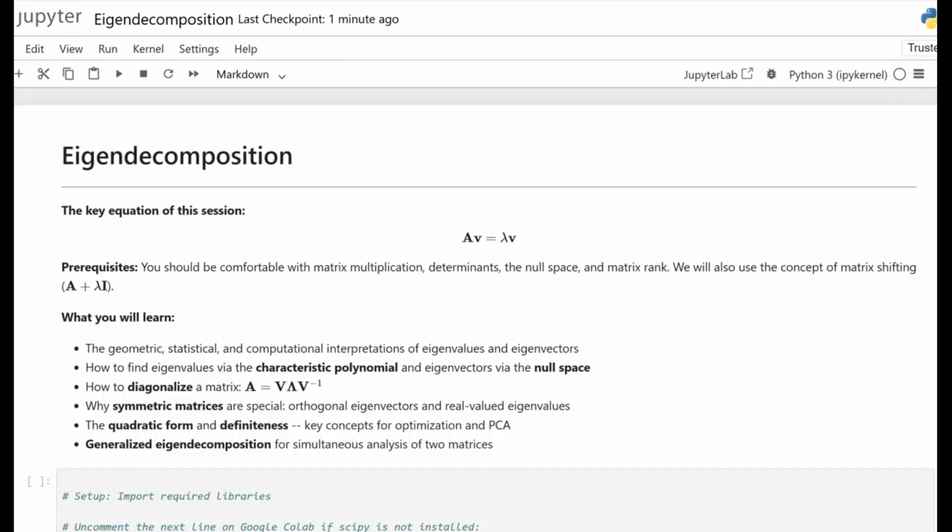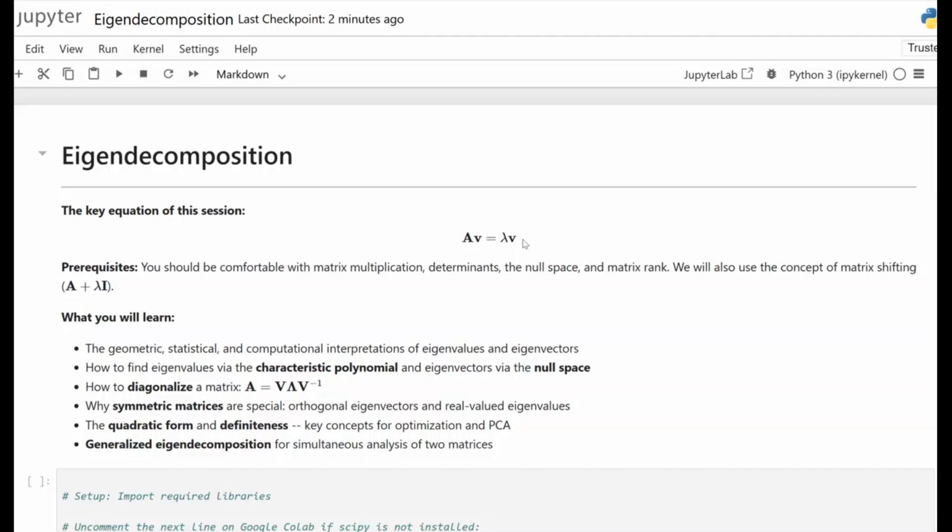And yes, dear friends, here is a simple looking equation: A multiplied by V equals lambda multiplied by V. It looks small, but this single equation powers principal component analysis, noise reduction, data compression, graph analysis, dynamical systems, and of course a lot more.